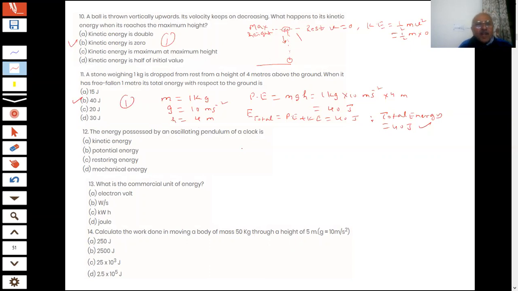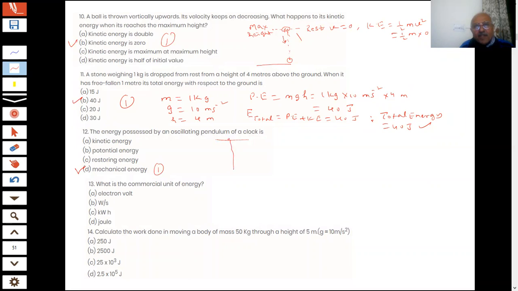Okay. Next question on the screen, students. The energy possessed by an oscillating pendulum of a clock is: kinetic energy, potential energy, restoring energy, or mechanical energy, students. So D part is the answer, mechanical energy. Okay, correct answer. What is a pendulum? You are aware of this, students.